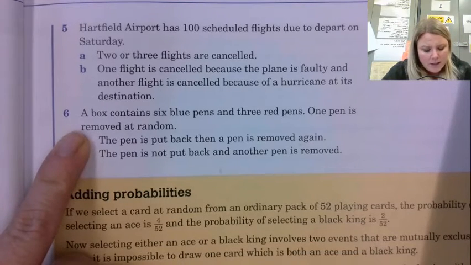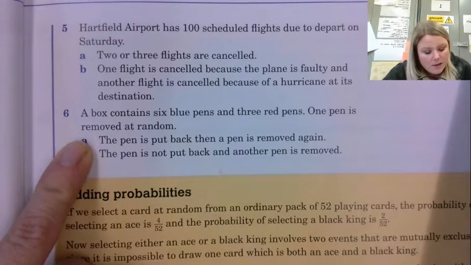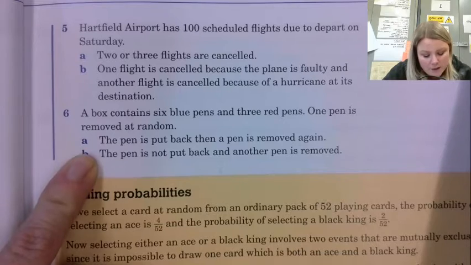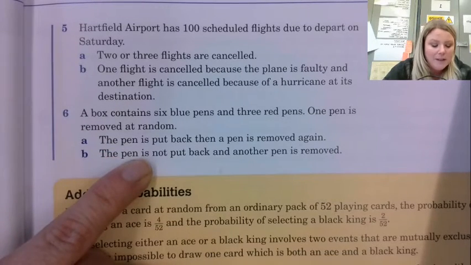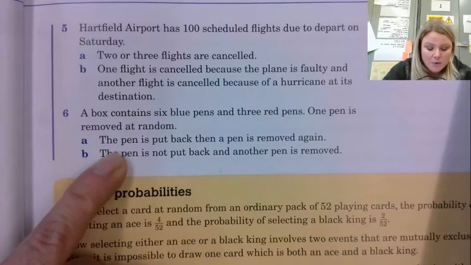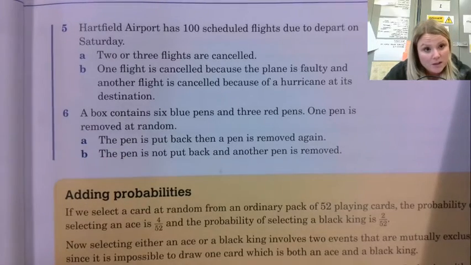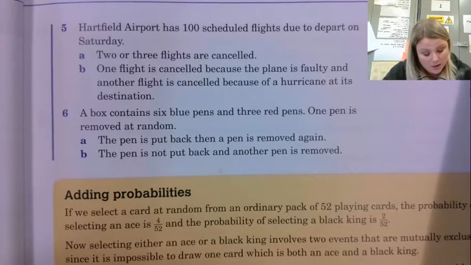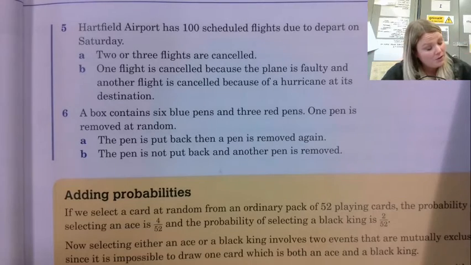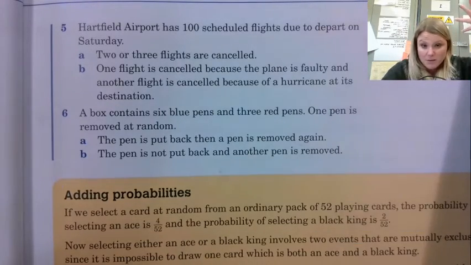Then 6. A box contains 6 blue pens and 3 red pens. One pen is removed at random. The pen is put back and then a pen is removed again. So those two events, the first one and the second one, would be independent because the first one's put back in. So the chances of what you pick the second time are the same as the start.